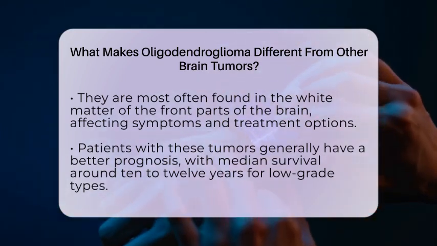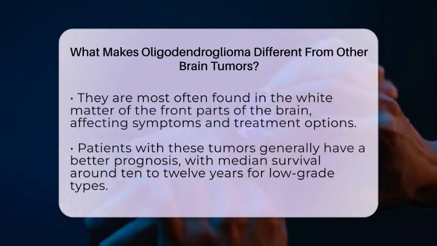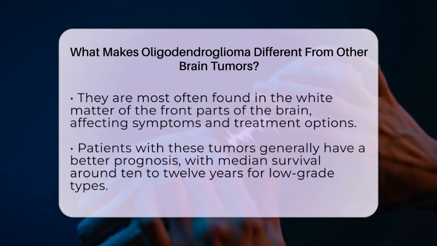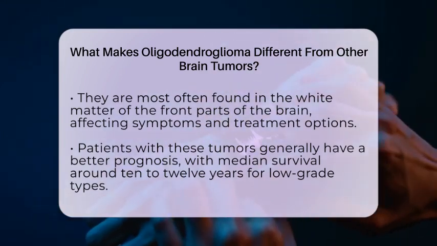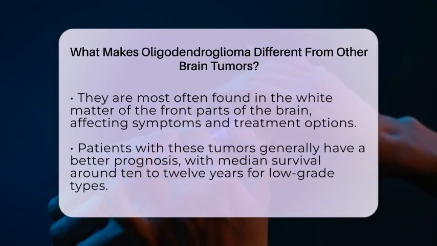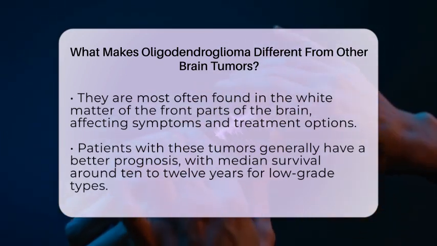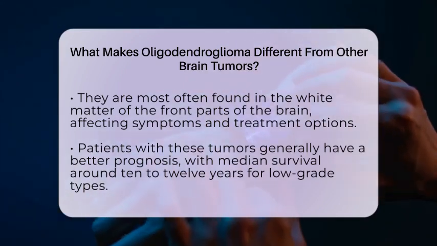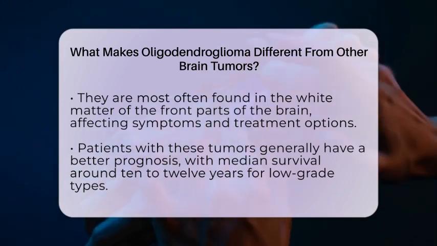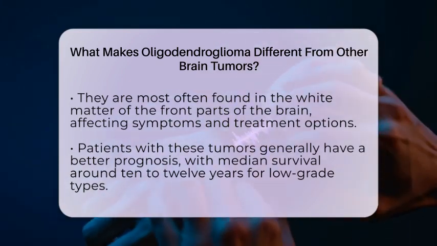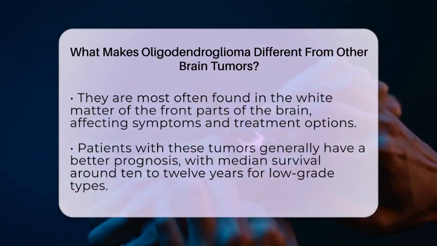types of gliomas. If the tumor has the IDH mutation and the 1p19q deletion, patients can often live many years after diagnosis. The median survival for low-grade oligodendrogliomas can be around 10 to 12 years, with many patients experiencing years of stable health. In contrast, more aggressive tumors like glioblastomas often have median survival times of only a few months. Treatment response is another important difference.